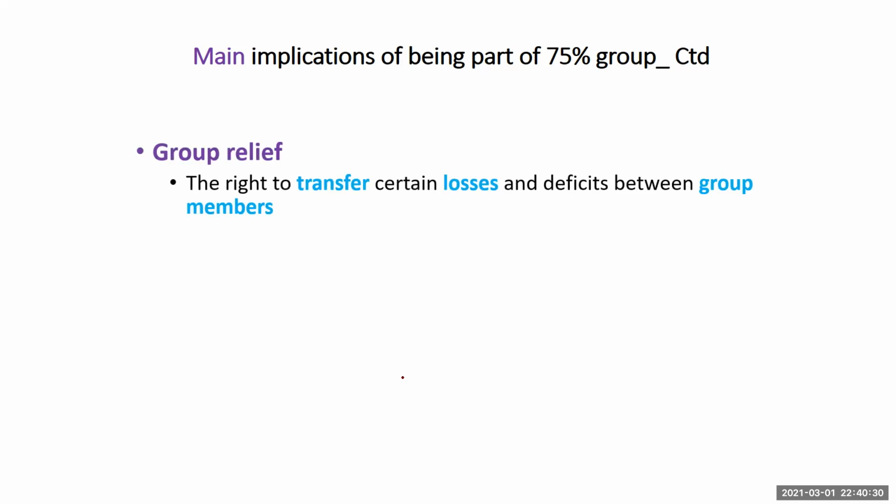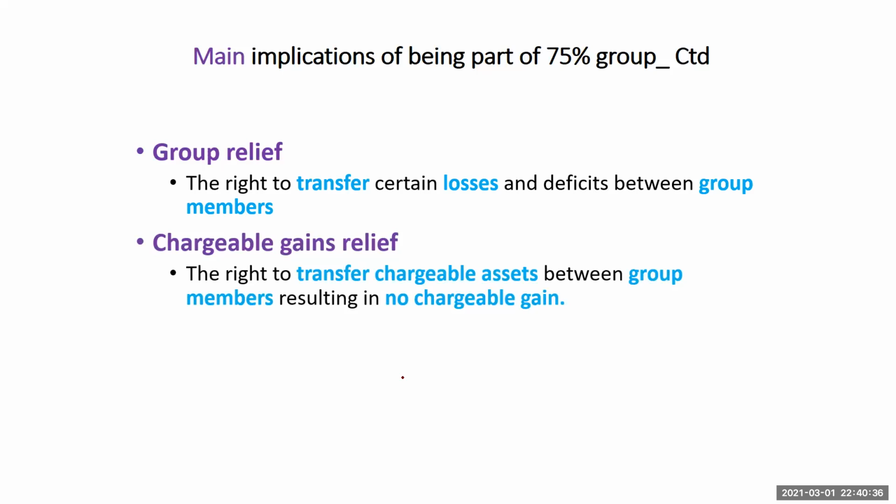Now, there could also be group reliefs, where amongst the group, they could transfer certain losses and deficits between the group members. Again, there could also be chargeable gains relief, where there is the right. It's a right, not a privilege. Neither is it an obligation, it is a right. So you need to exercise that right. So also there is the right to transfer these chargeable assets between groups, so as to result in no chargeable gain. So that's also two other reliefs that apply.